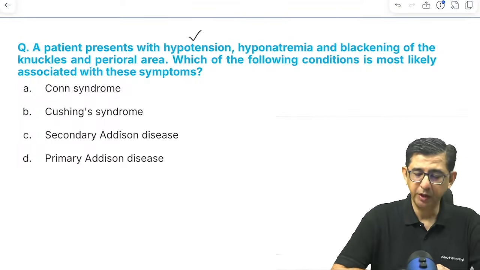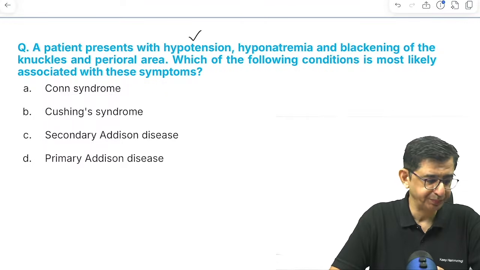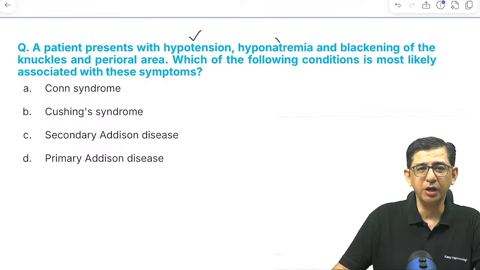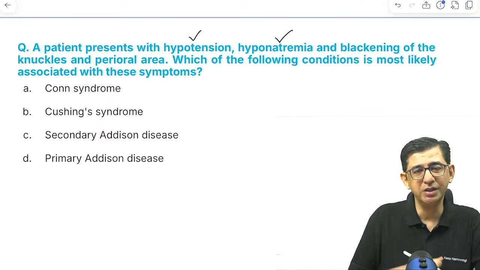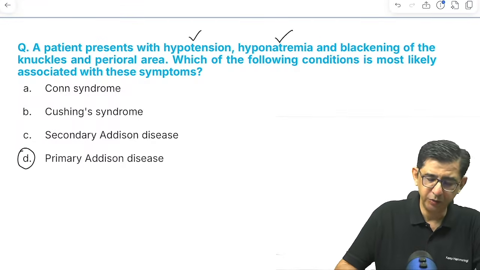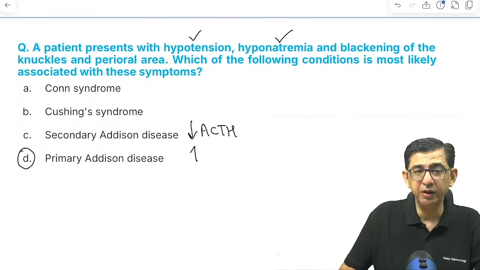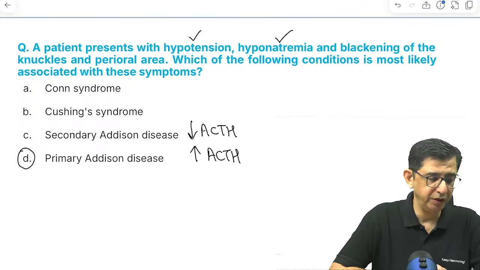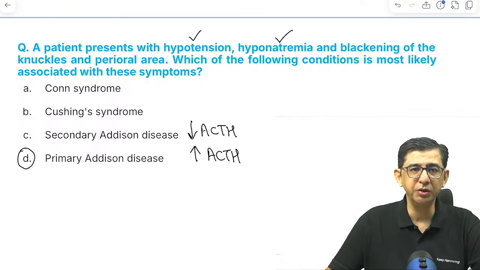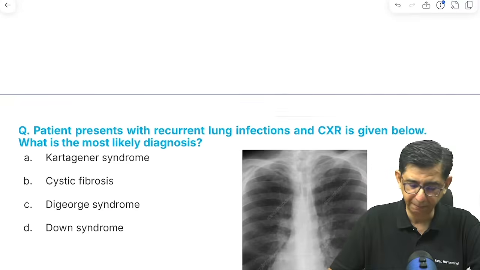A patient presents with hypotension with hyponatremia and blackening of knuckles in the perioral area. So, which condition would be associated? Because of hypotension and hyponatremia, aldosterone is less, ACTH is elevated, so it becomes primary Addison disease in the patient. In secondary Addison disease, ACTH will become less, so hyperpigmentation cannot be present. In primary Addison disease, ACTH will be elevated. That is why the hyperpigmentation would come up. So standard question, salt wasting and salt craving were not given, but hypotension and hyponatremia let you know the answer.